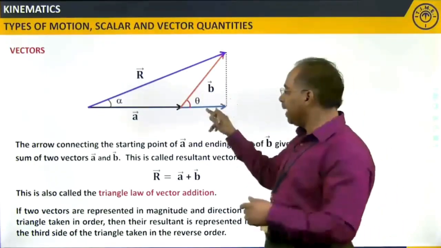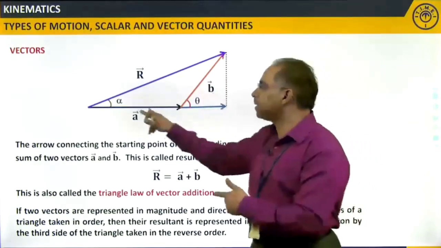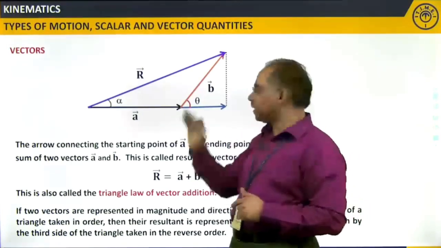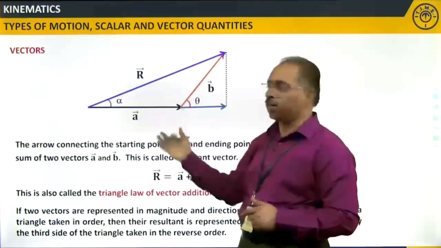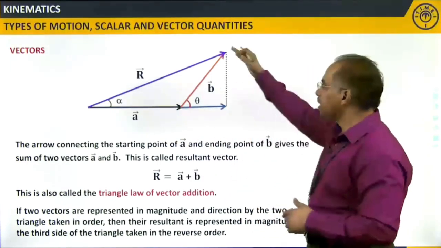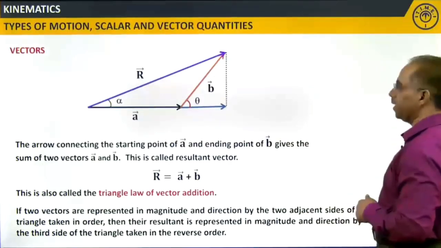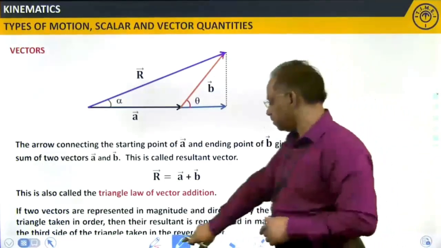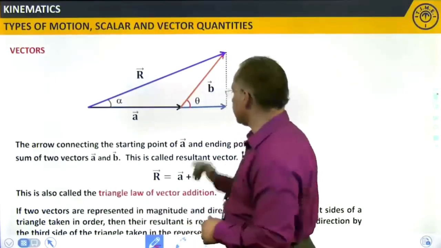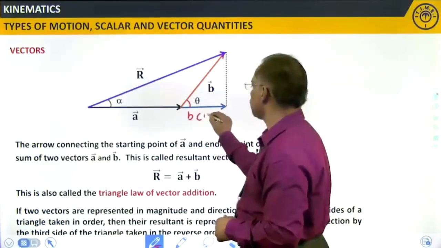Then this is the same angle which B makes with A. Clear? Whatever horizontal component I am getting over here is a projection of B onto the horizontal. When I take it that way, I can write this part as B cos theta.